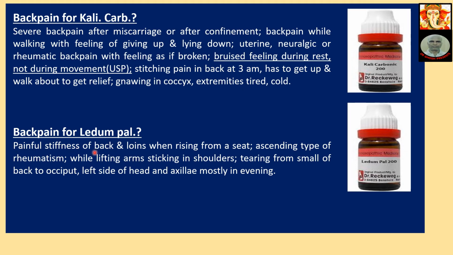Back pain for Lilium tigrinum. Painful stiffness of back and loins when rising from a seat. Ascending type of rheumatism while lifting arms, sticking in the shoulder. Tearing from the small of the back, that is the lumbar region, up to the occiput, the head region. Left side of head and axilla, mostly in the evening.